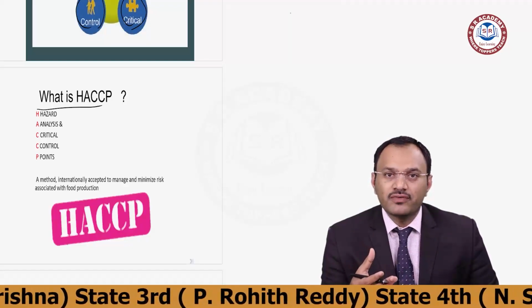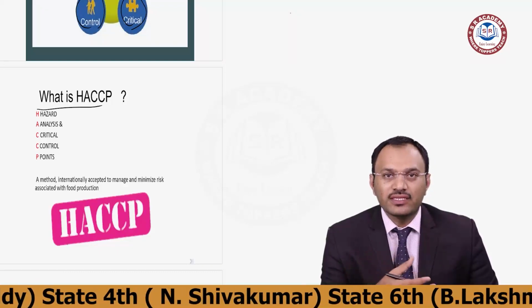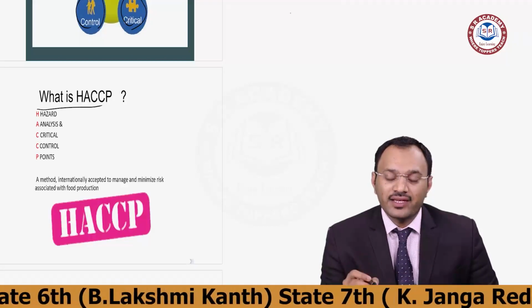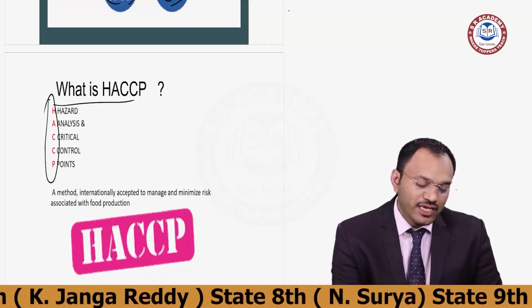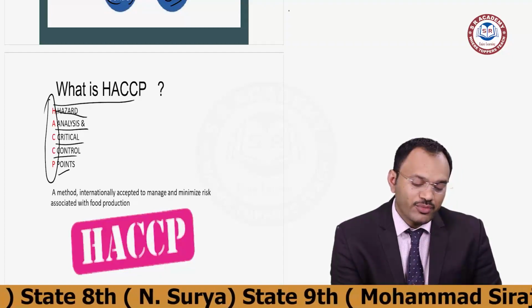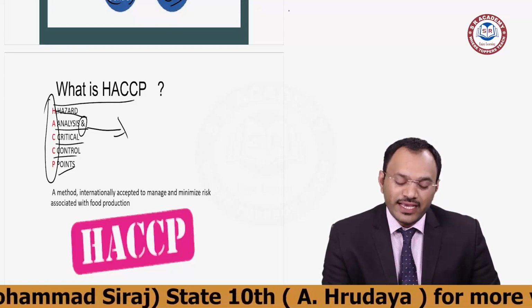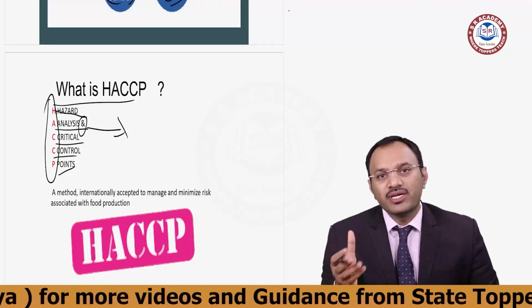When national and international people talk about food safety, they use this term HACCP, hazard analysis and critical control point. It is a widely accepted method, managed with the concept of minimizing risk.